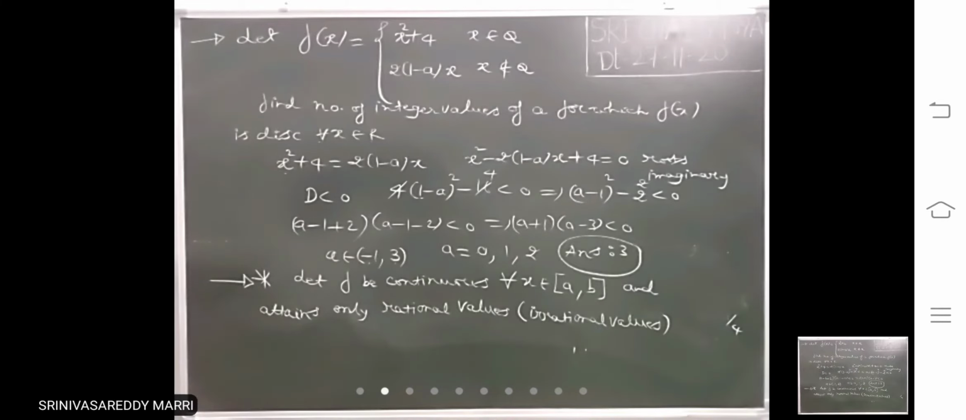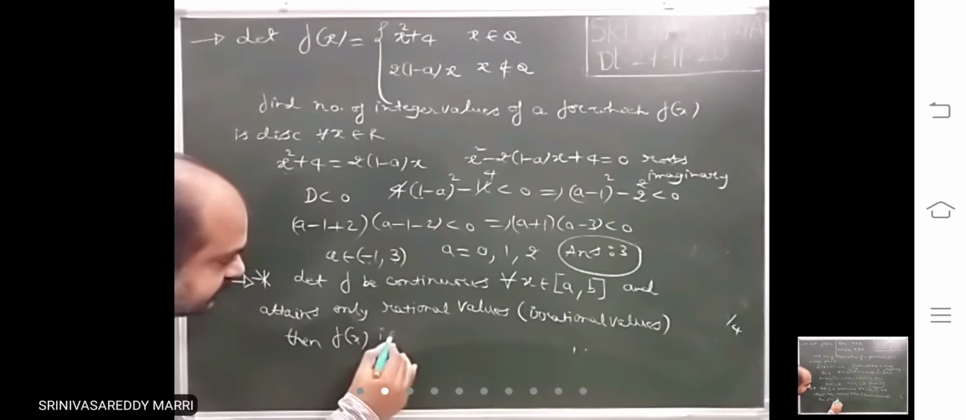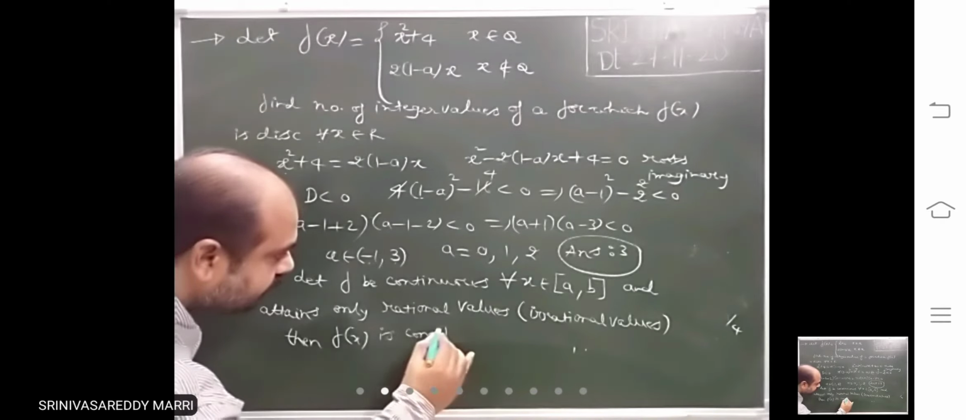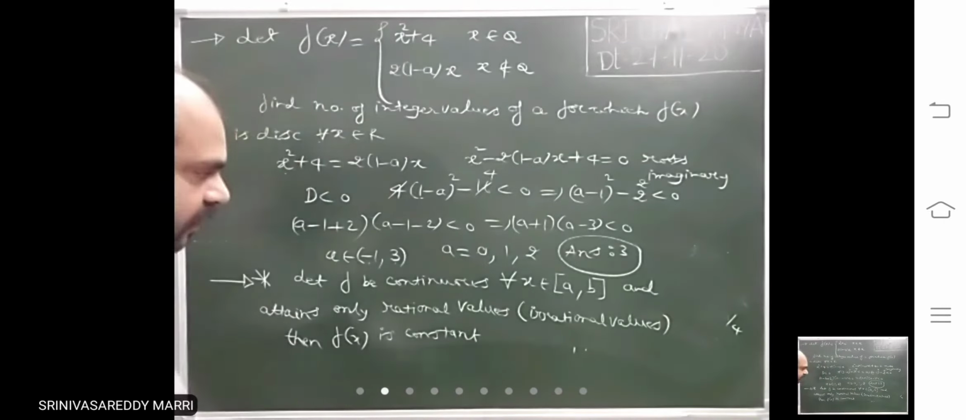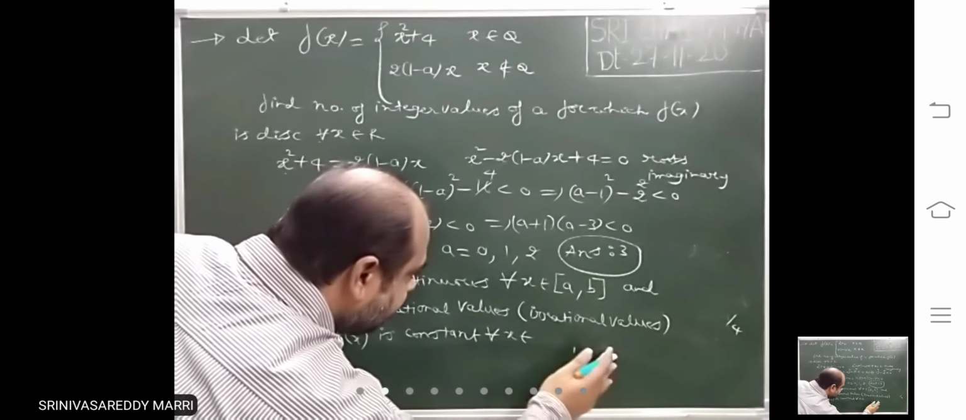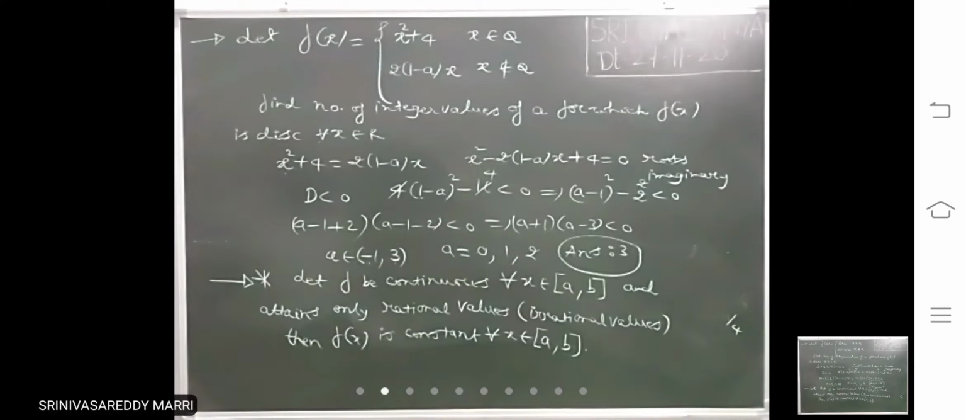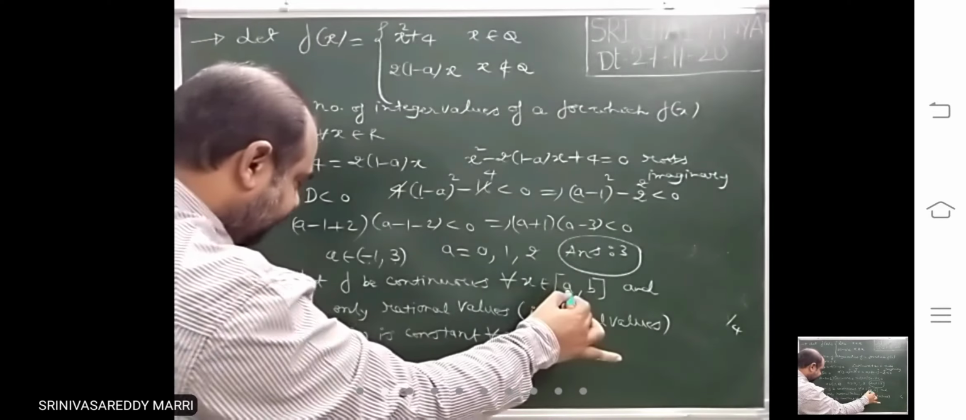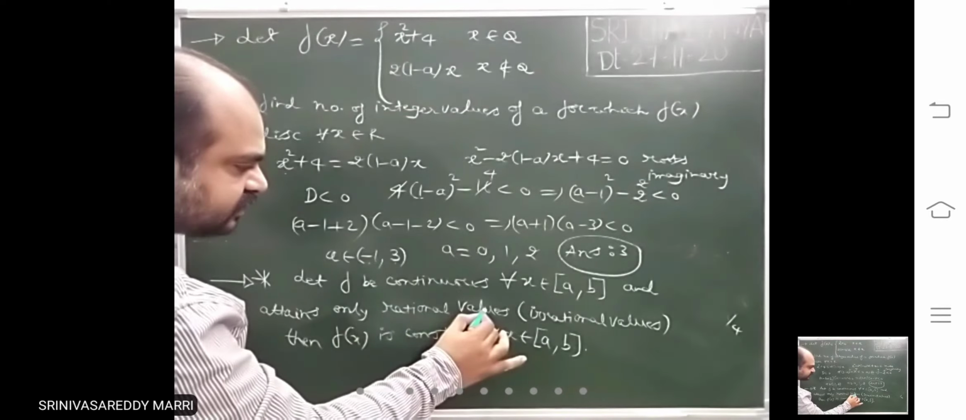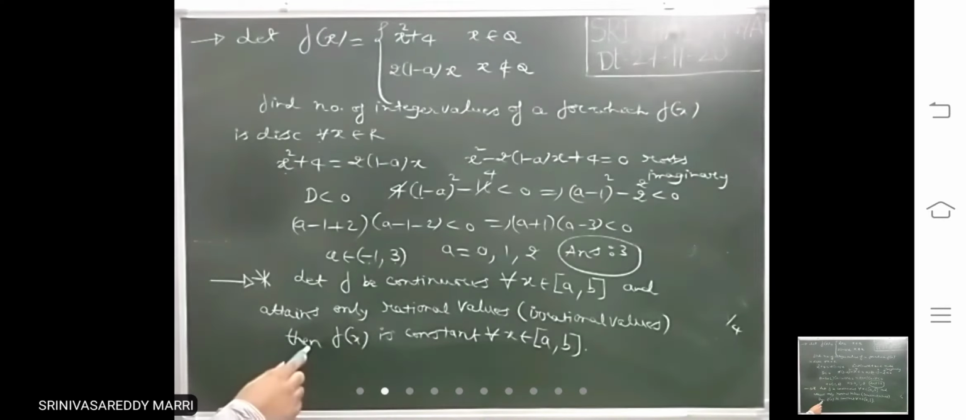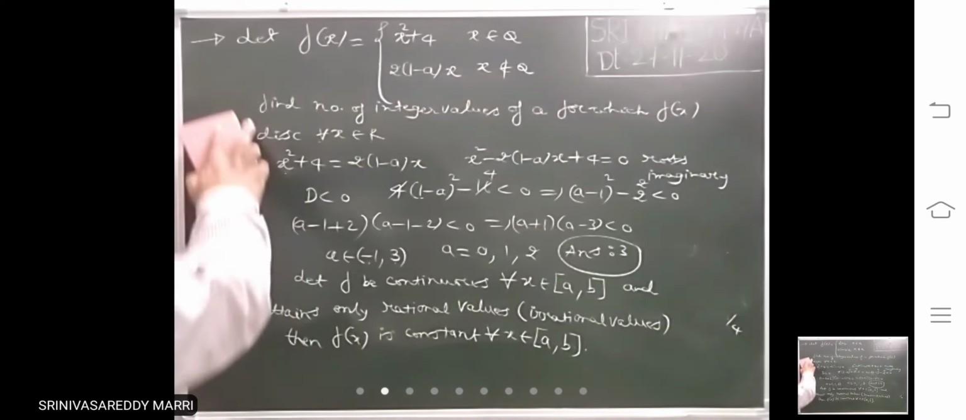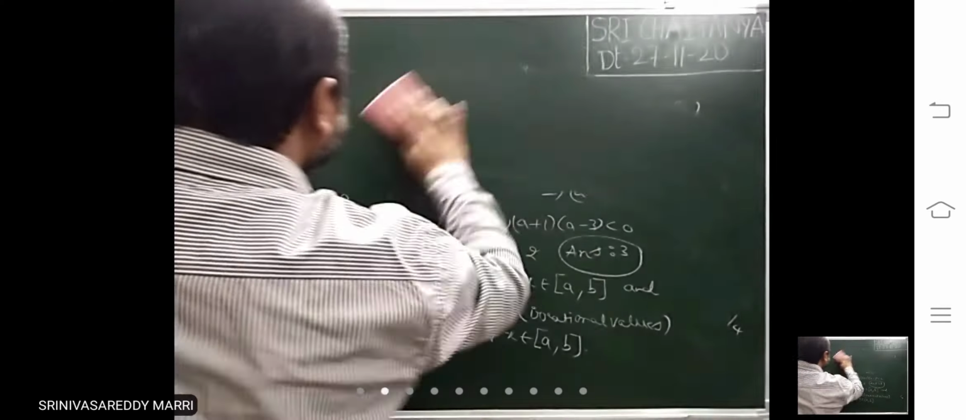Irrational values, then f of x is constant for all x belongs to (a, b). Look at this. Whenever he gives that f is continuous in an interval and takes only rational values or only irrational values, then f of x is constant for all x belongs to (a, b). Look at one problem. I will explain this with a problem.